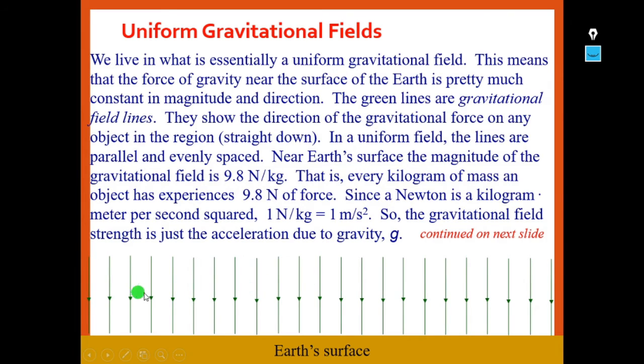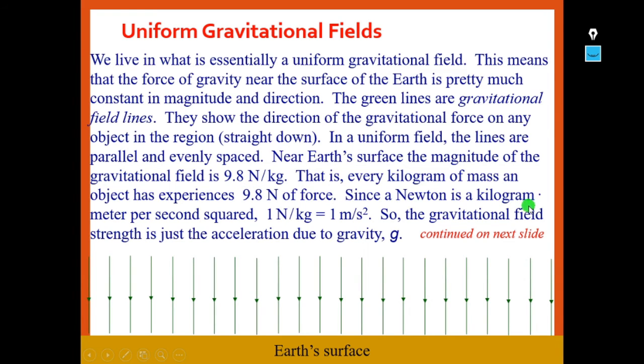Gravitational field lines are parallel to one another and evenly spaced in a uniform gravitational field. Near Earth's surface the magnitude of the gravitational field is 9.8 Newton per kg. That is, for every kilogram of mass, an object experiences 9.8 Newtons of force.